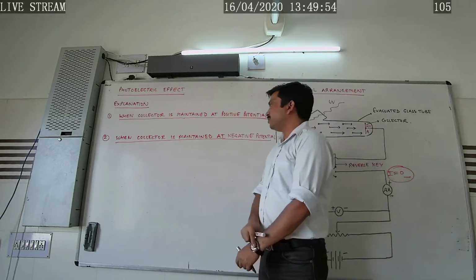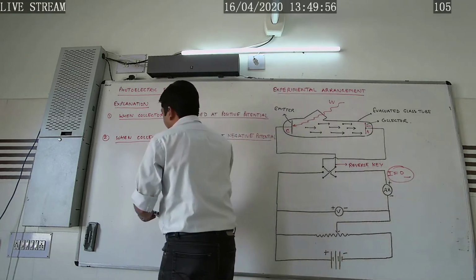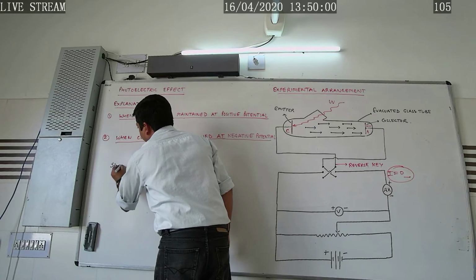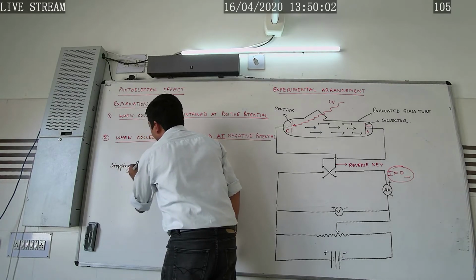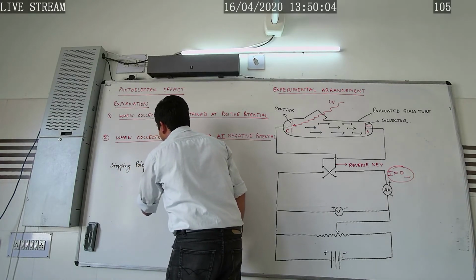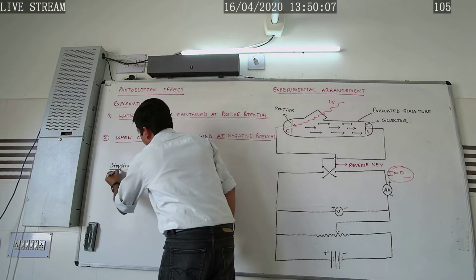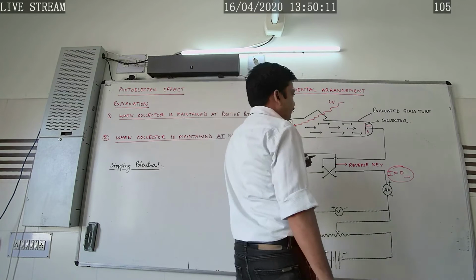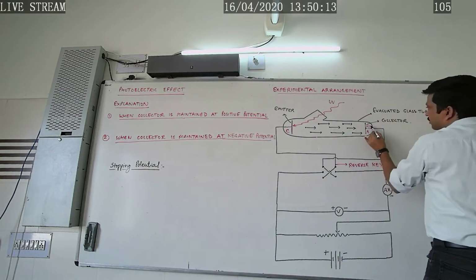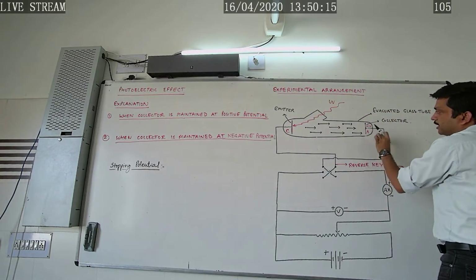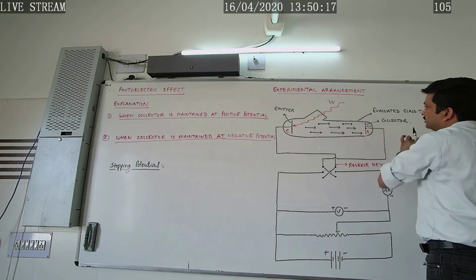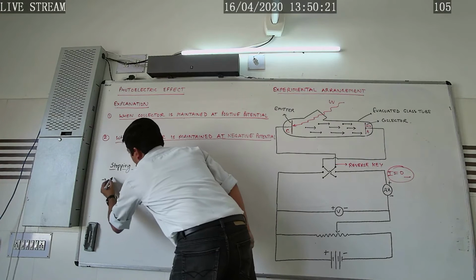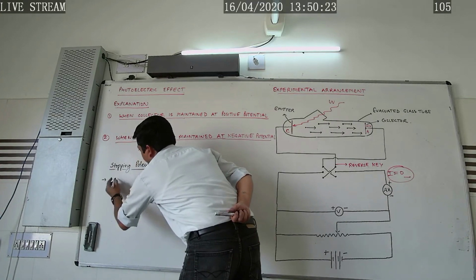So here we have studied a very important thing, the stopping potential. That is how we can define it: it is the maximum value of the negative collector potential at which no electron reaches the collector.